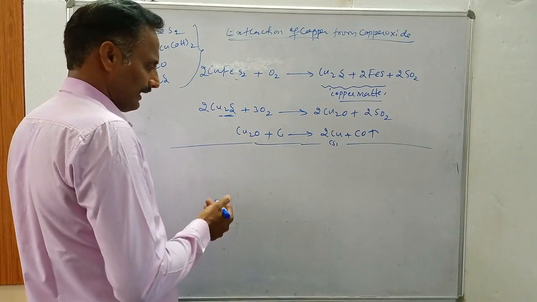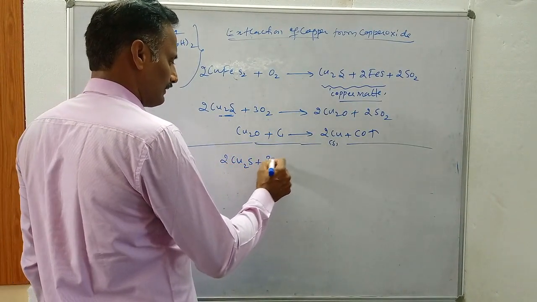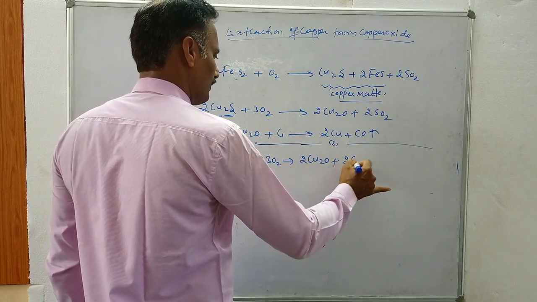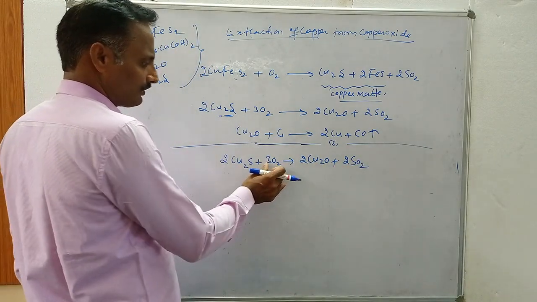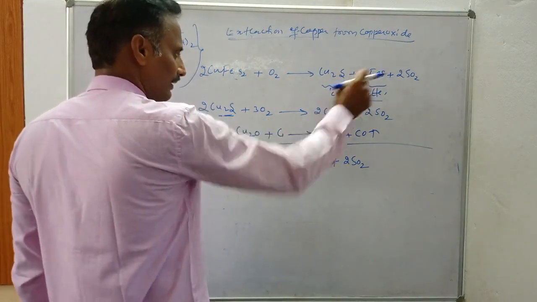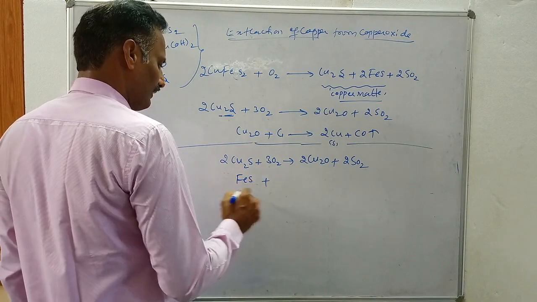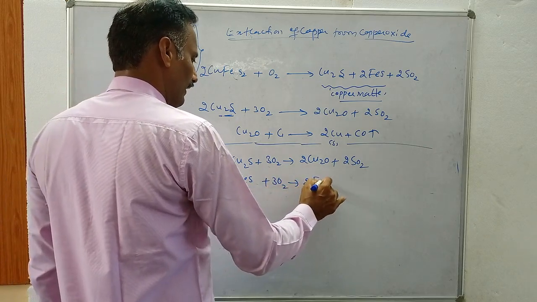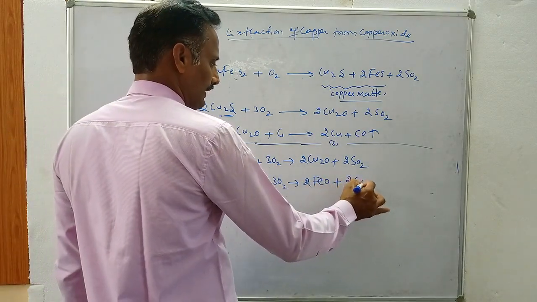Then what reaction takes place in the actual process? 2Cu2S plus 3O2 gives 2Cu2O plus 2SO2. Copper sulfide burnt with oxygen gives copper oxide and SO2. Similarly, it also contains some iron sulfide. When iron sulfide is burnt with oxygen, you will get iron oxide and SO2.